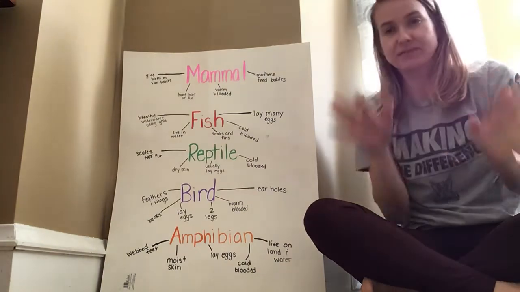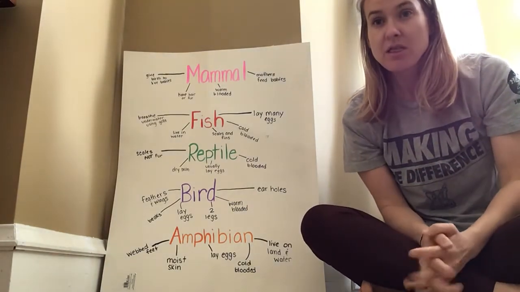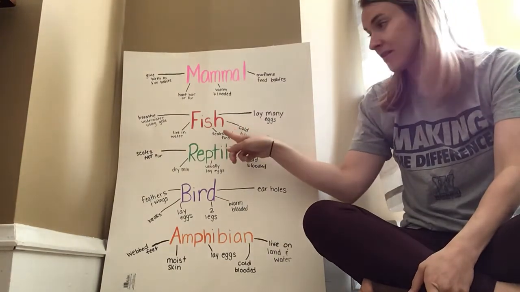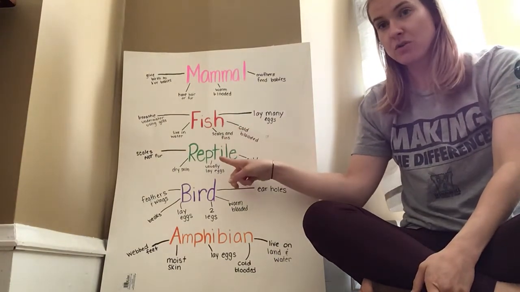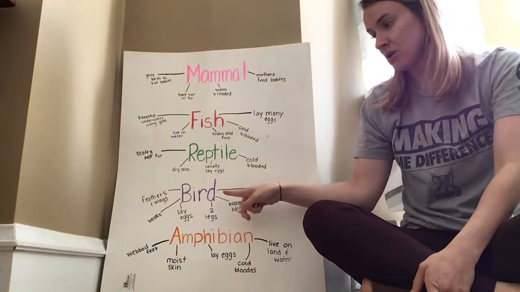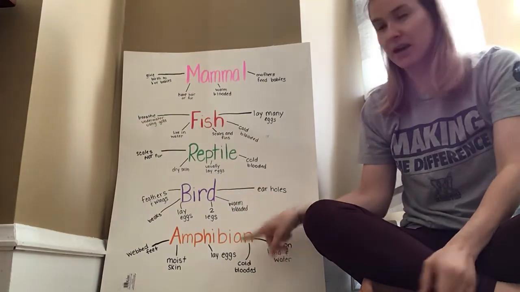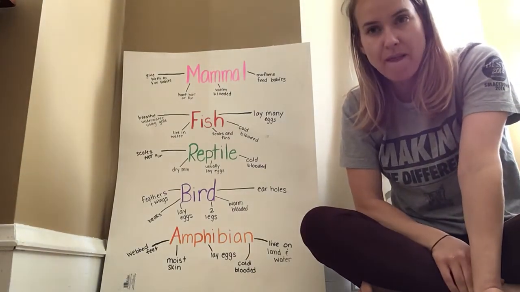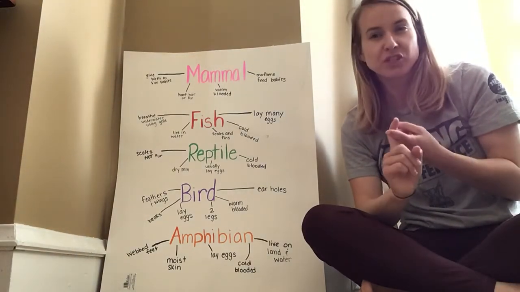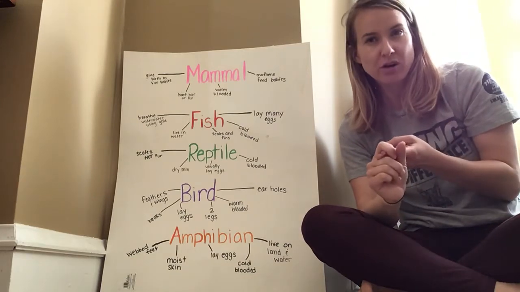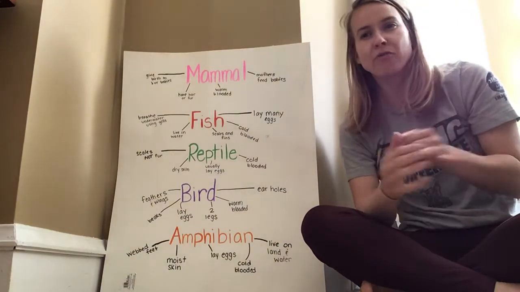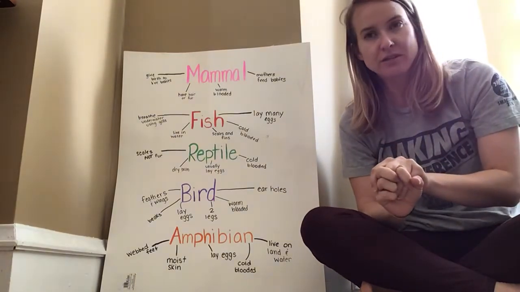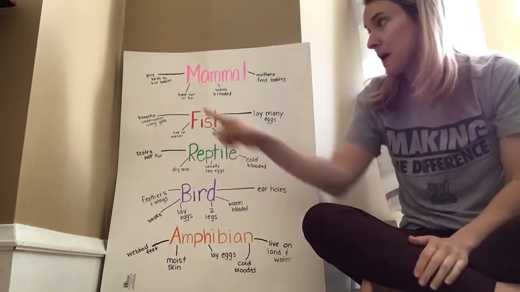There are lots of different types of animals in the world. This week we're going to talk about mammals, fish, reptile, birds, and amphibians. Have you heard any of these words before? We've definitely heard fish before and bird before. The words mammal and reptile and amphibian, they might be some new words for us. Okay, so let me repeat them again.